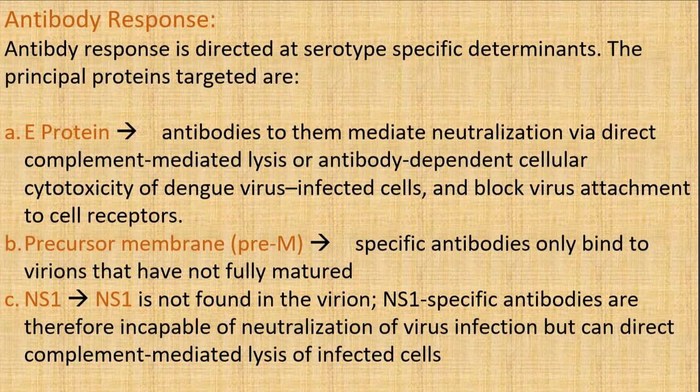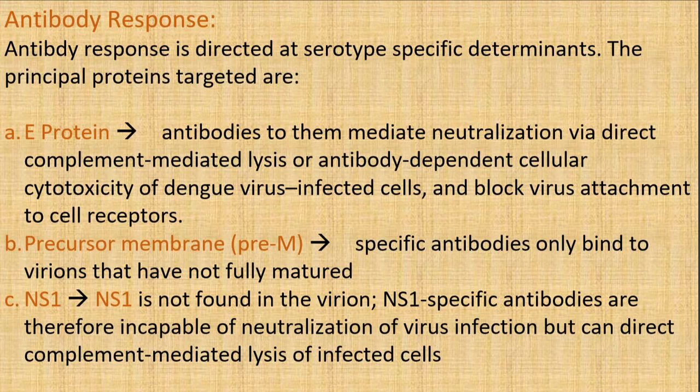And with precursor membrane antibodies, specific antibodies only bind to the virions that have not fully matured. And there is the NS1 antibody. NS1 is not found in the virion, and the NS1 specific antibodies are therefore capable of neutralizing the virus infection, but direct complement mediated lysis of the infected cells can also occur. So I'll come again.